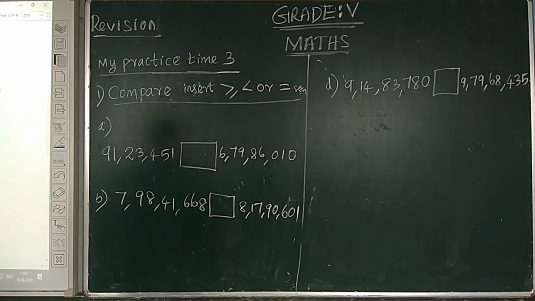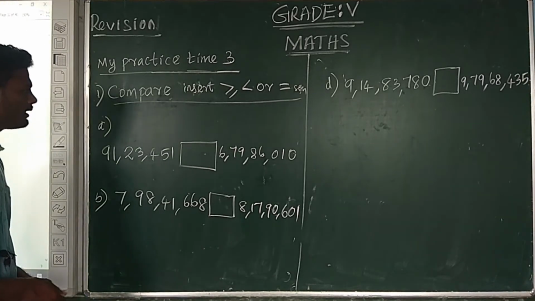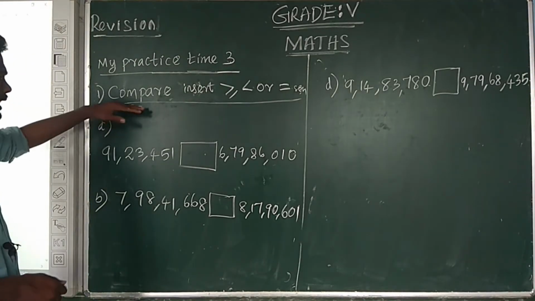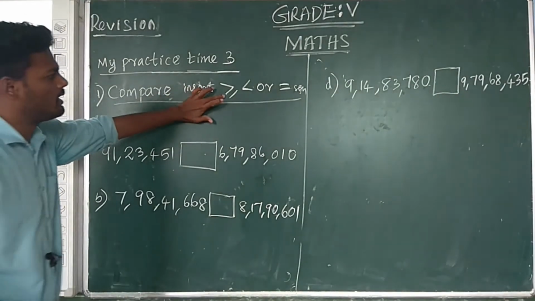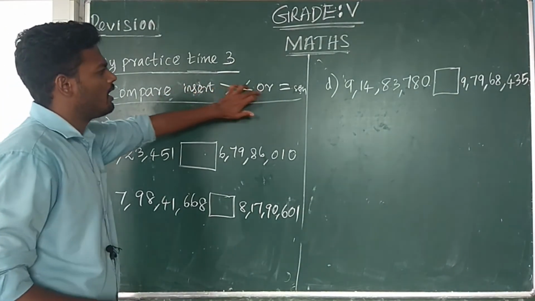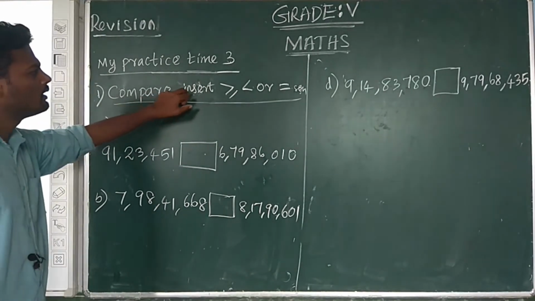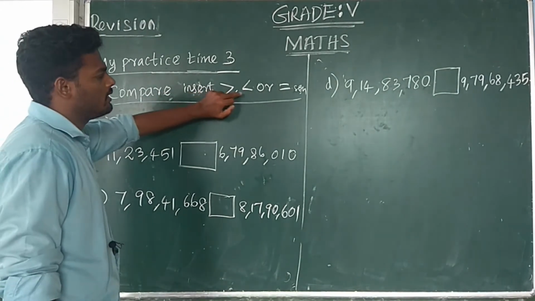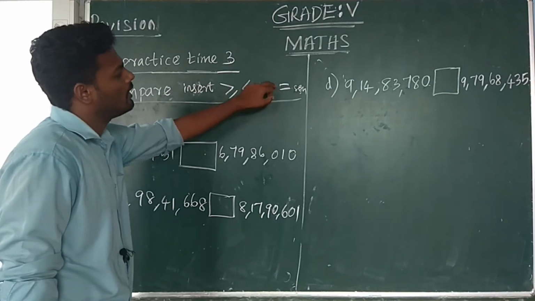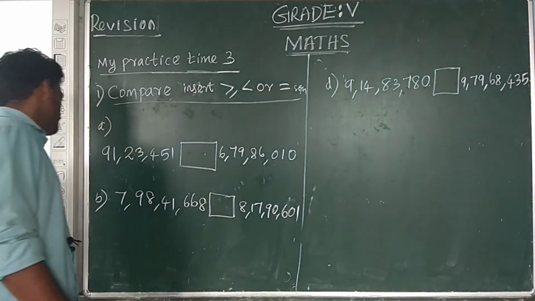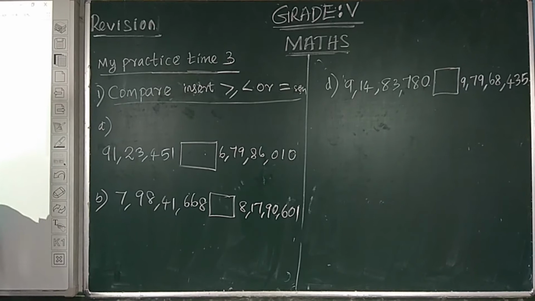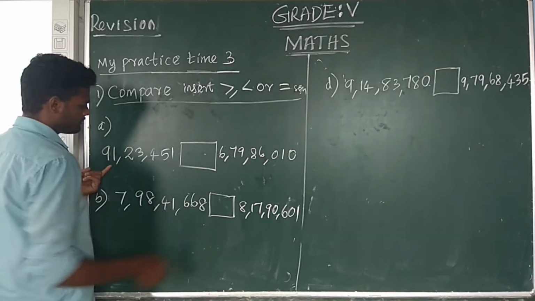My practice time 3. Compare the numbers and insert the less than, greater than, or equal to sign. First, compare the two numbers.